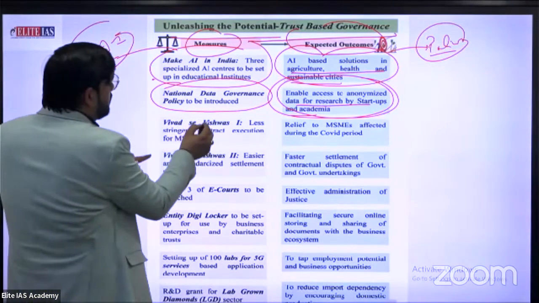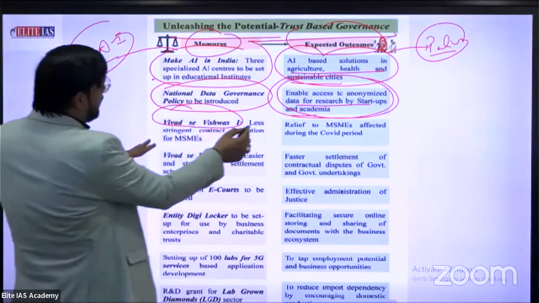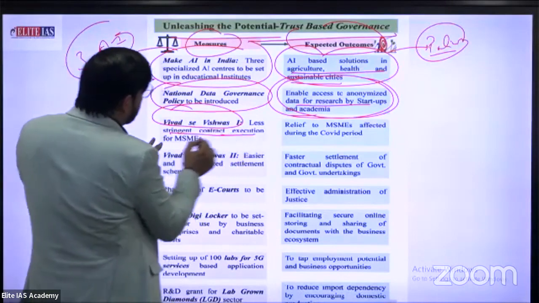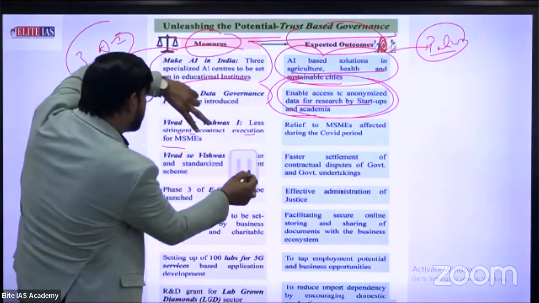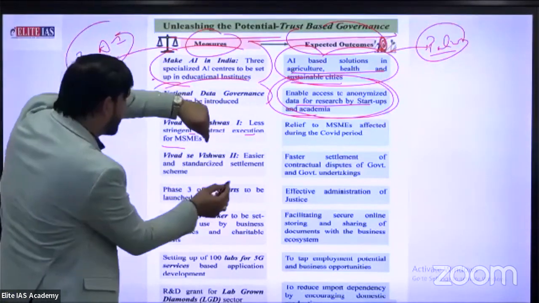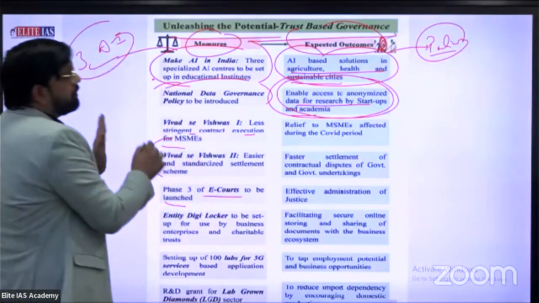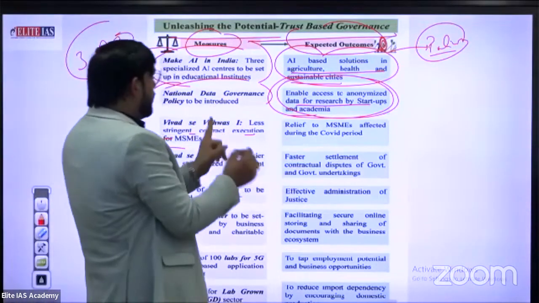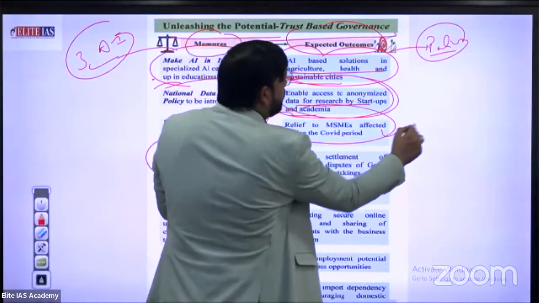Next, Vivad se Vishwas, which has been extended to income tax also. First, less stringent contract exclusion for MSMEs. Second, easier standardized settlement. Third, phase 3 of e-courts to be launched. What is the main expected outcome? In terms of MSMEs, relief to MSMEs affected during the COVID period.